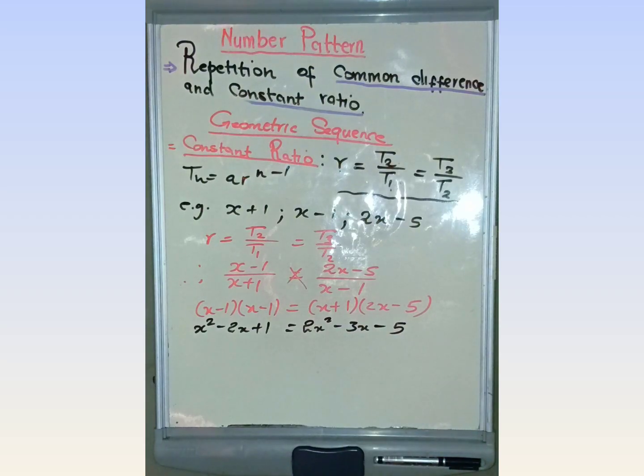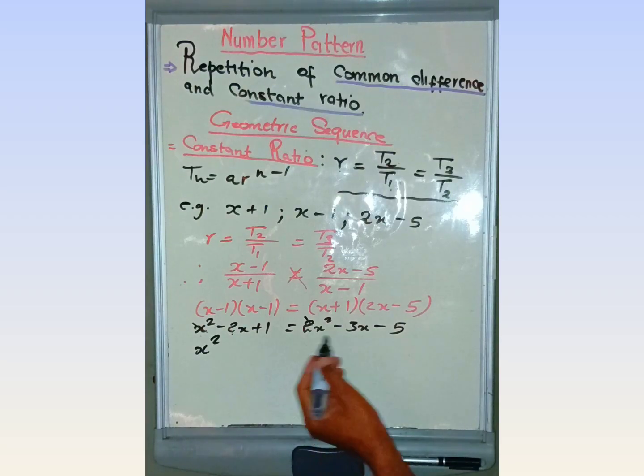Then after that, you collect the like terms. Let's take this one and transpose it to this side. Then this x squared cancels 1x squared here, and we are left with x squared.